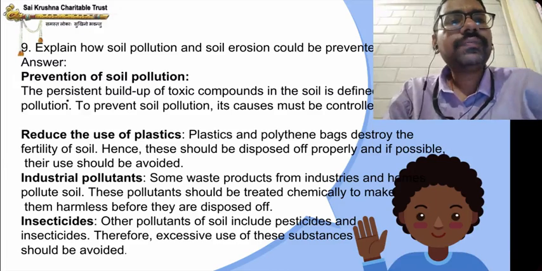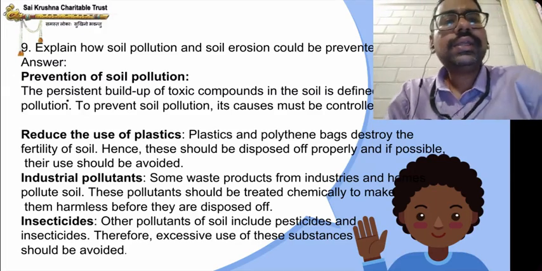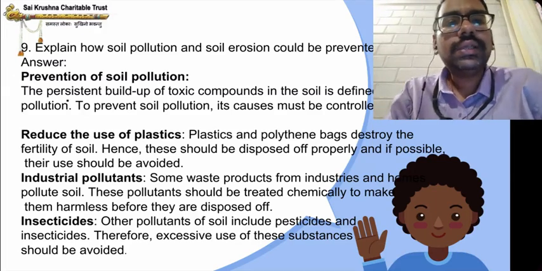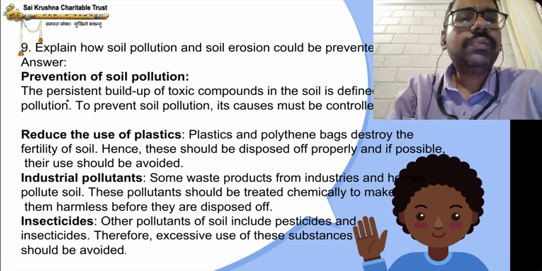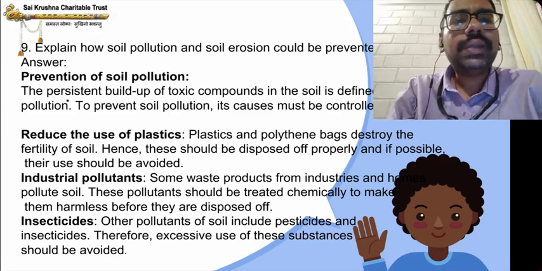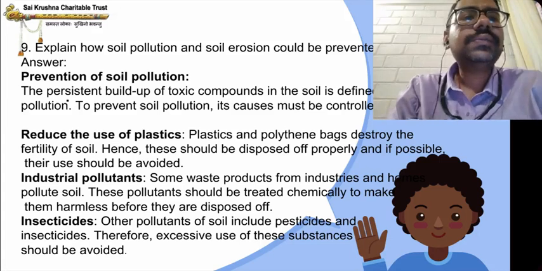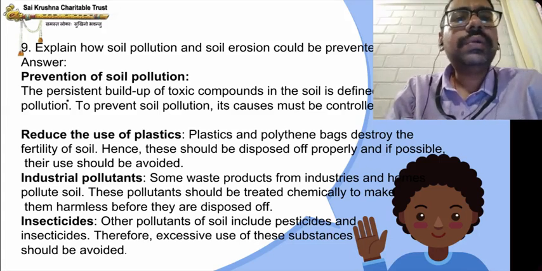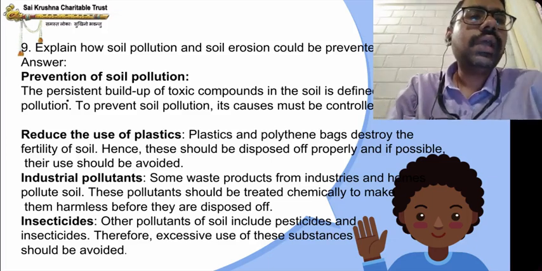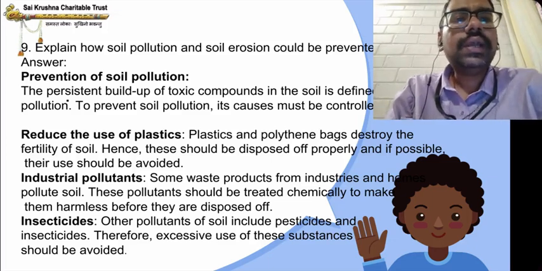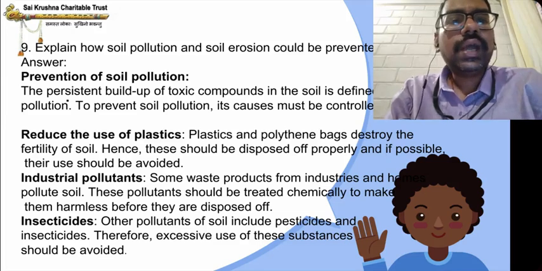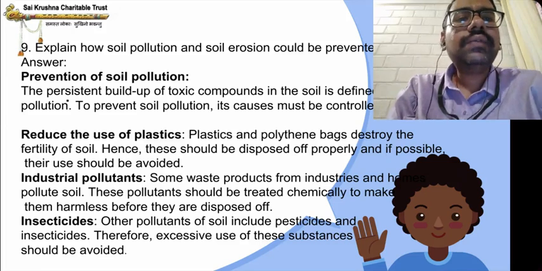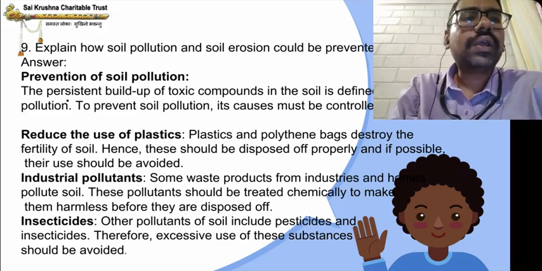Industrial pollutants. Some waste products from industries also pollute the soil. These pollutants should be treated chemically to make them harmless before they are disposed of. Sometimes industries release toxic chemicals in the soil. So, in order to prevent soil pollution, what do you have to do? You have to treat these chemicals before they are released into the soil. Insecticides. Other pollutants of soil include pesticides and insecticides. Therefore, excessive use of these substances should be avoided. Pesticides and insecticides are used by farmers for crops; excessive use of these should be avoided.